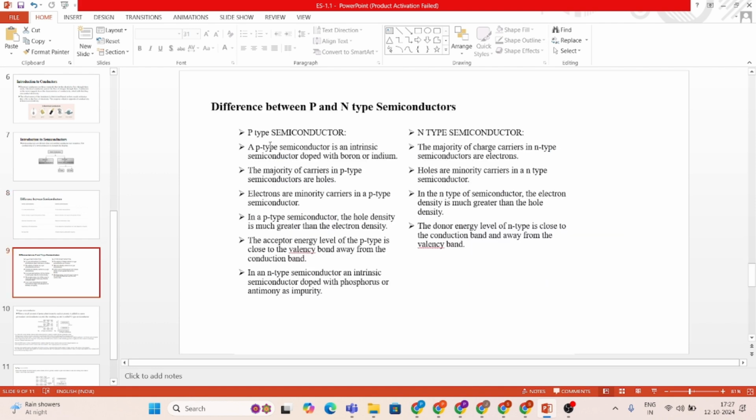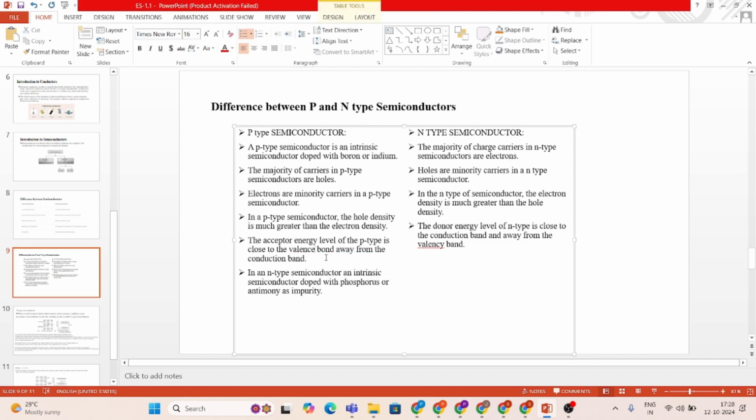Okay, so the difference between p-type and n-type semiconductor. A p-type semiconductor is an intrinsic semiconductor doped with boron or indium. The majority carriers in a p-type semiconductor are holes. Electrons are minority carriers in p-type semiconductors. In p-type semiconductors, the hole density is much greater than the electron density. The acceptor energy level of p-type is close to the valence band and away from the conduction band.